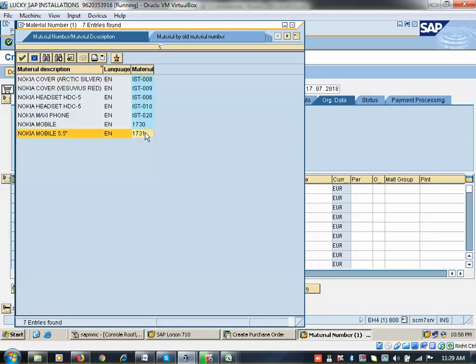See now, 1731. This is 1730, which I created yesterday. Somebody created like this: Nokia cover, Nokia headset, mobile, like this. See now, Nokia 5.5 I created today. Like this you can do.